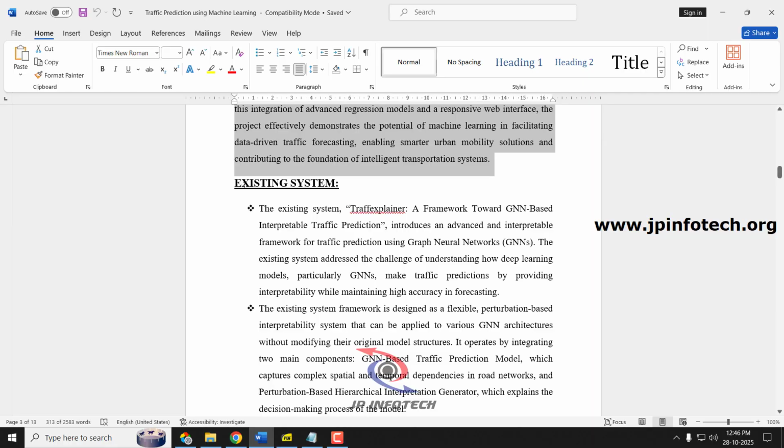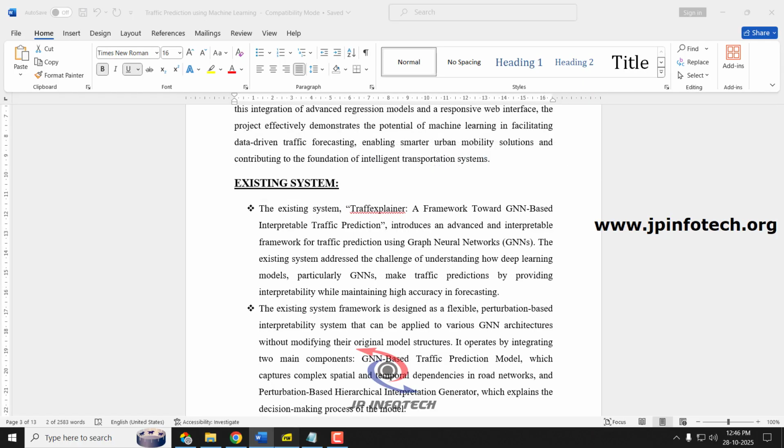Coming to the existing system, we are going to consider the base paper as the existing one. In the base paper, they have implemented Traffic Explainer, a framework towards GNN based interpretable traffic prediction.